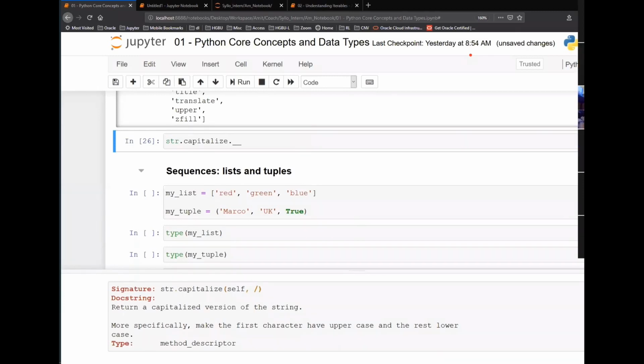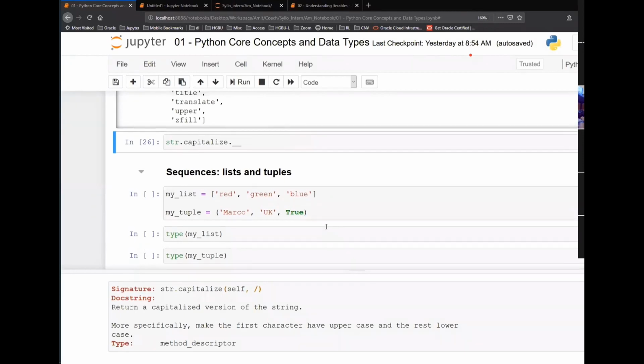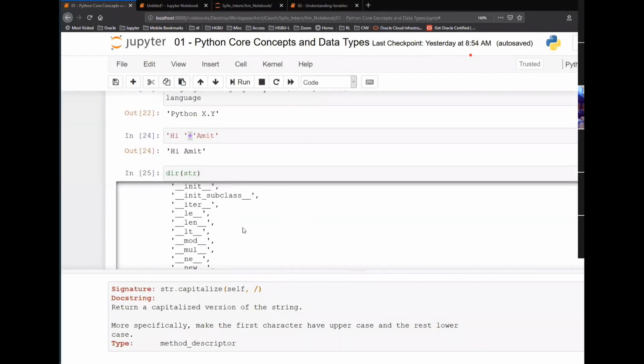Someone is asking, please give an example of overwriting. No, it's overriding, but we will be discussing those things a little bit in your object-oriented classes, not here. It will be difficult to grasp those concepts right now. But the whole point is, when you have a default behavior and you want to change it, you want to override that default behavior, we can do that through those inbuilt functions which start and end with double underscore. But right now we will not be doing that.